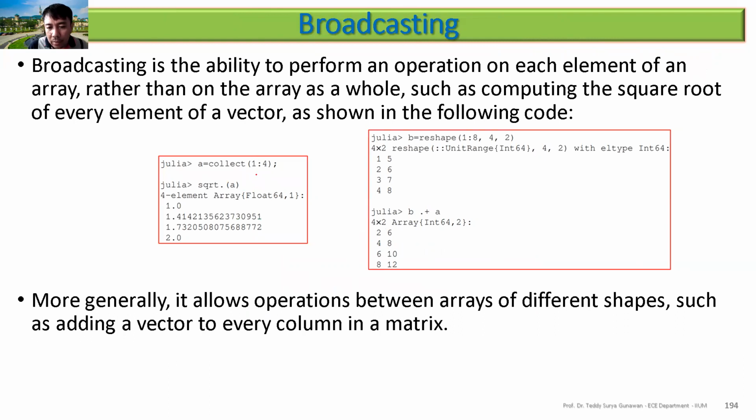We have done this one. For example, we have this one and this one, square root dot. It means, like in MATLAB, this is element-wise. So you are doing the operation element by element. So 1 plus 5, 2 plus 6. This is 8, for example, and so on.